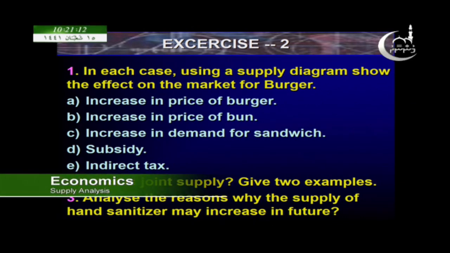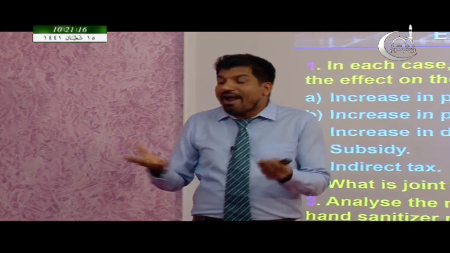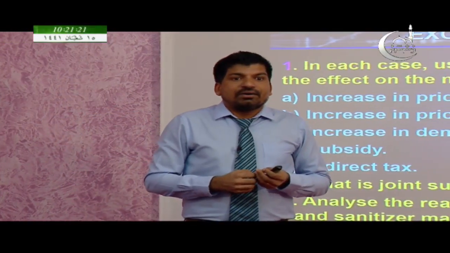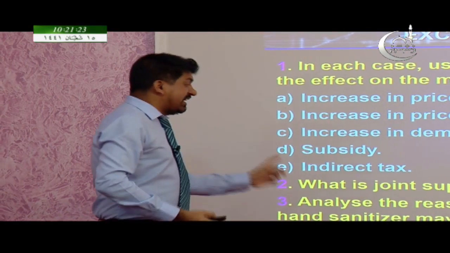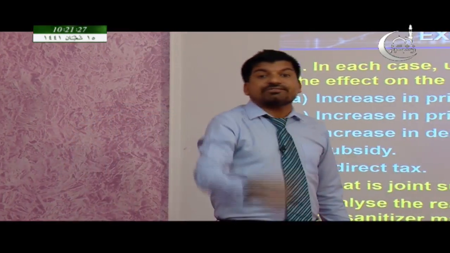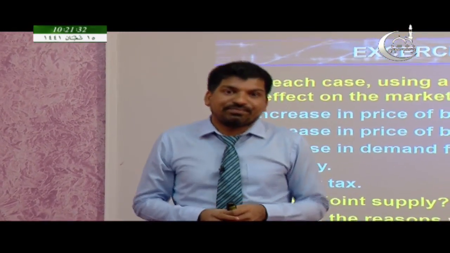What are the reasons why the supply of hand sanitizer may increase in future? One thing to keep in mind here: an increase in supply means it should be due to non-price factors. What are the non-price factors that affect the supply of hand sanitizer?